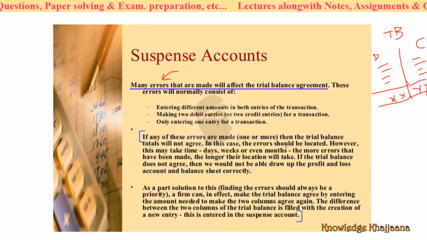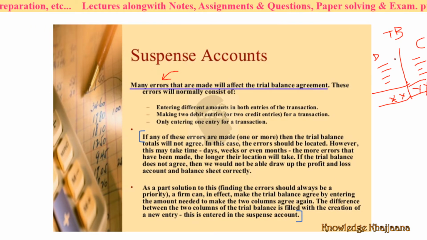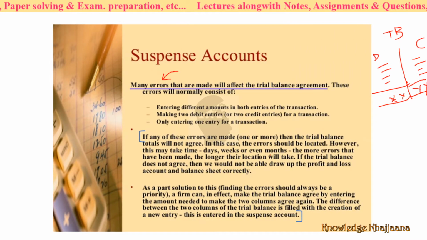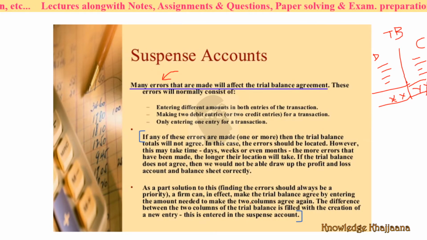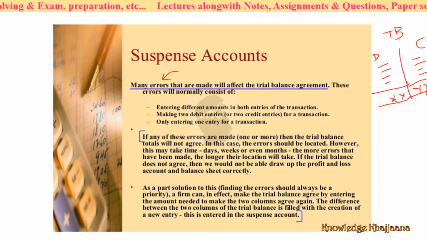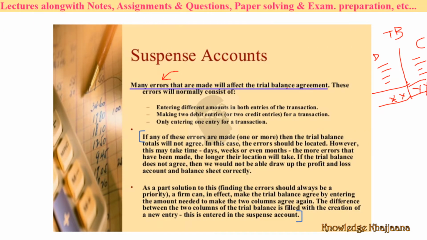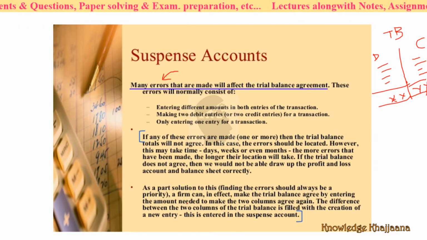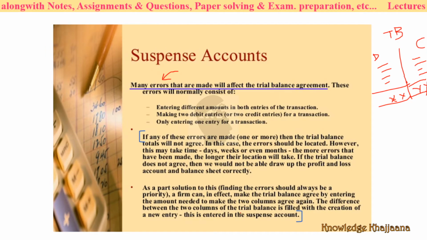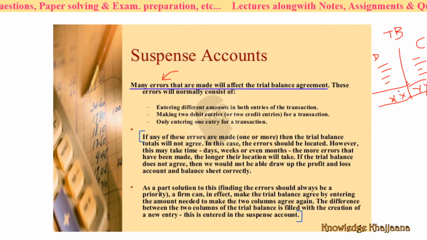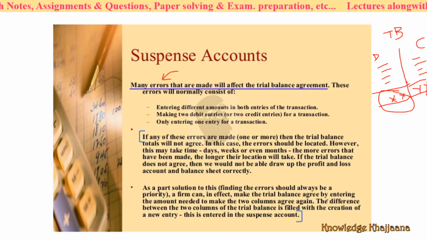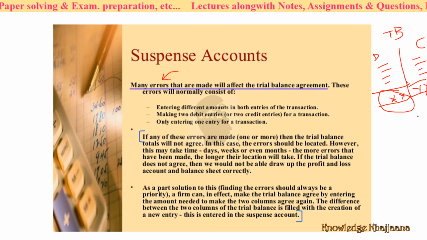In this case, the error should be located. Your work is to locate the error. However, for the time being, this will take time. If the trial balance does not agree, you should still be able to prepare the profit and loss account and balance sheet correctly. Then what should be done? For this purpose, an amount needs to be entered to make the two columns agree again. The difference between the two columns of the trial balance is filled.